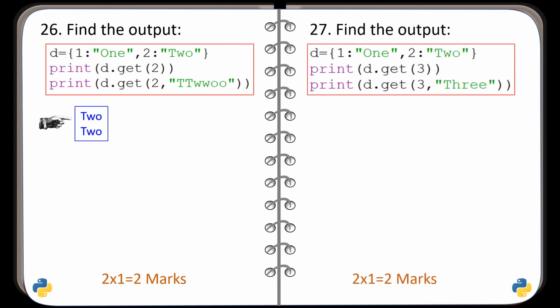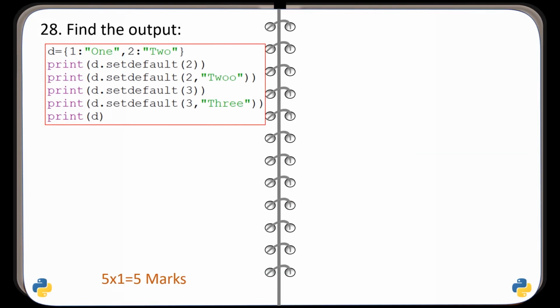Question number 27. Again, a code is given and you have to find the correct output. And the correct output is this one. Question number 28. Code is given. See the code and find the output. Take your time. Be patient to find the output. And here is the correct output.